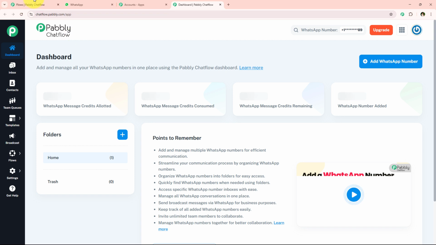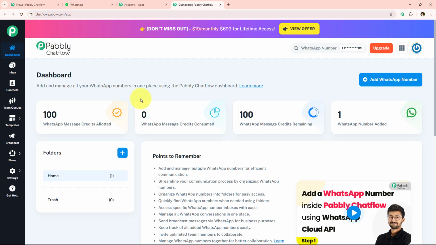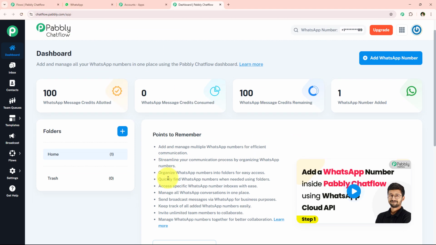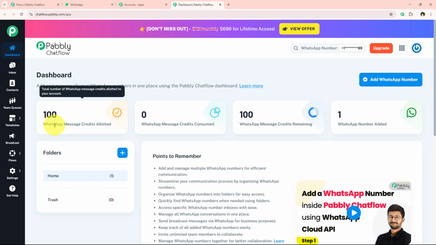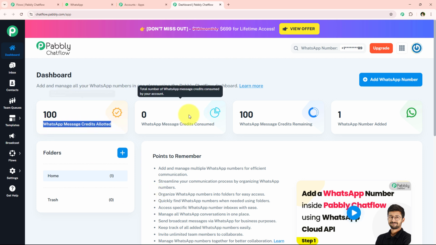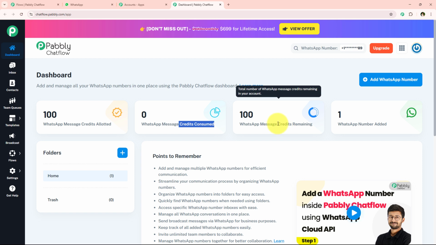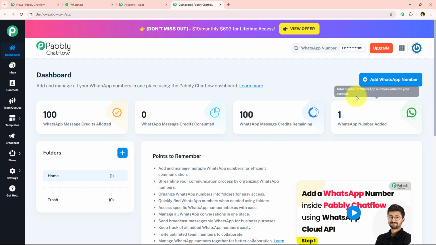And now after clicking on this access, it is opening the dashboard of my Pabbly Chatflow account. And over here on the dashboard you can see all the features offered. You can see the WhatsApp message credit allotted, the credits consumed, the remaining, and the WhatsApp number added. So over here, in order to create a WhatsApp chatbot, you have to add a WhatsApp number in your Pabbly Chatflow account.